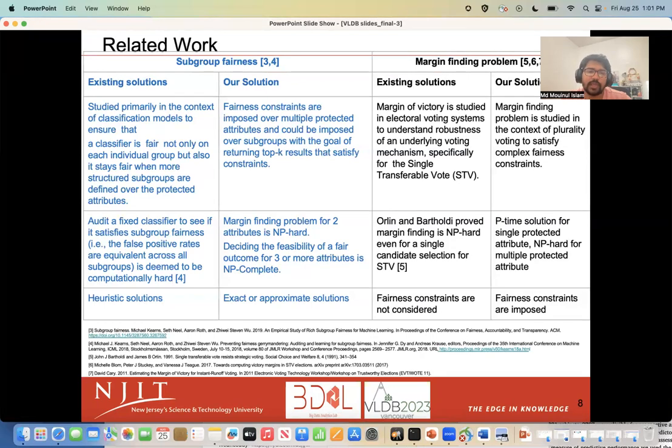The other related work is the margin of victory problem, which is studied in the context of electoral voting mechanisms for techniques such as single transferable vote or STV. The margin of victory studies how easy or hard it is to manipulate a voting mechanism to change its original outcome. Orlin and Bartholdi proved margin finding is NP-hard even for a single candidate selection for STV. Contrarily, we study margin finding for plurality voting to satisfy fairness constraints. We propose a P-time solution for the margin finding problem considering a single protected attribute and prove that for multiple protected attributes, the problem becomes NP-hard.